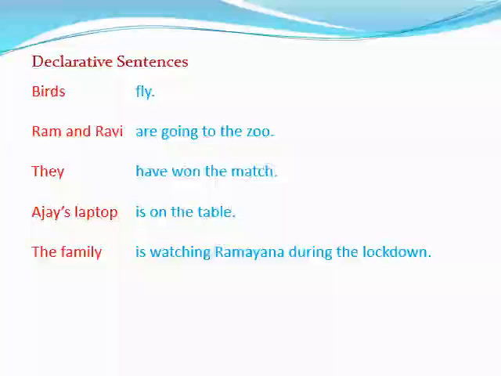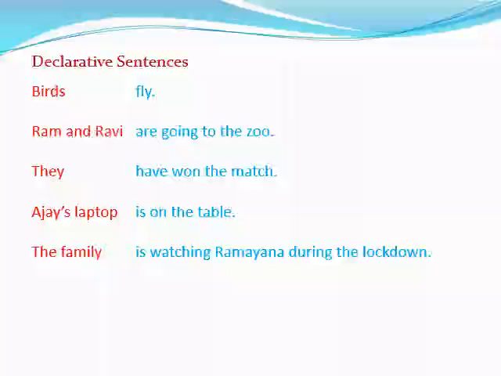Ajay's laptop is on the table. What is on the table? Ajay's laptop. So, Ajay's laptop becomes the subject, is on the table is the predicate. The family is watching Ramayana during the lockdown. Who is watching Ramayana? The family. So, the family becomes the subject, is watching Ramayana during the lockdown becomes the predicate.